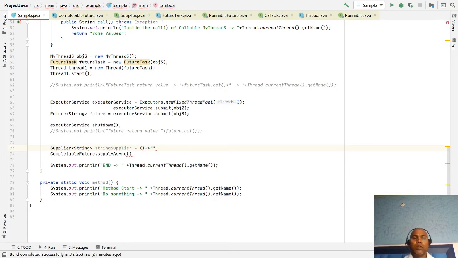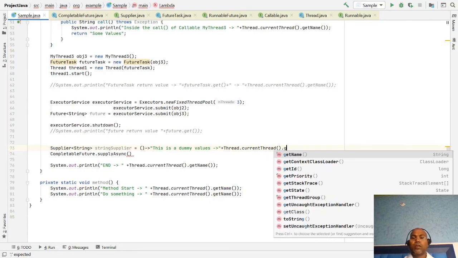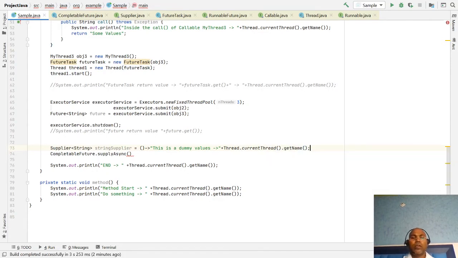Let's say this is a dummy value. Let's say for which thread, this plus Thread.currentThread().getName(). So these are the supplier. You can pass this supplier here.